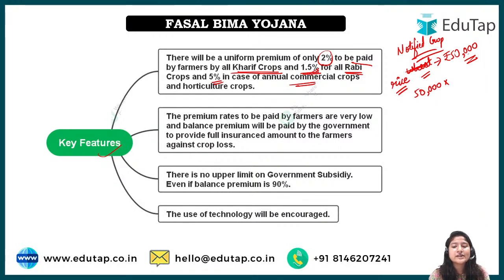Now rice is a what? It is a Kharif crop. So what percent of Kharif needs to be given? That is 2%. So now it will be 2 upon 100, right? And then for example, that farmer had 2 hectares of land.